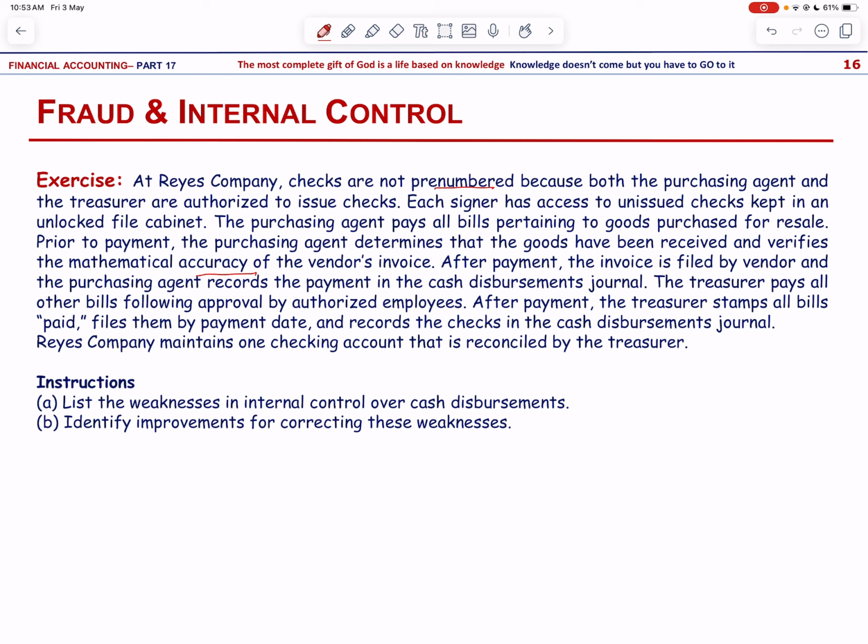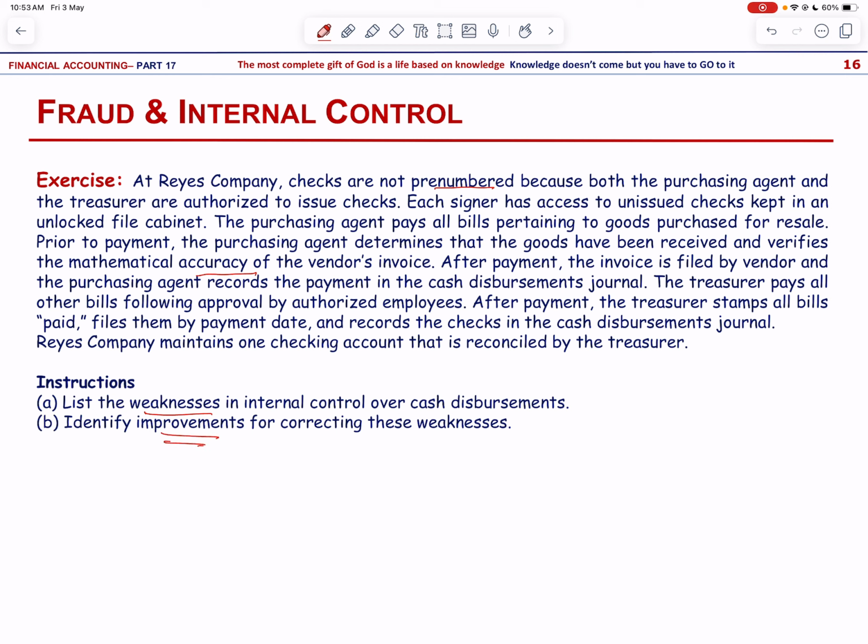After payment, the treasurer stamps all bills paid, files them by payment date, and records the checks in the cash disbursements journal. Rice Company maintains one checking account that is reconciled by the treasurer. So list the weaknesses and we have to identify the improvements as well.